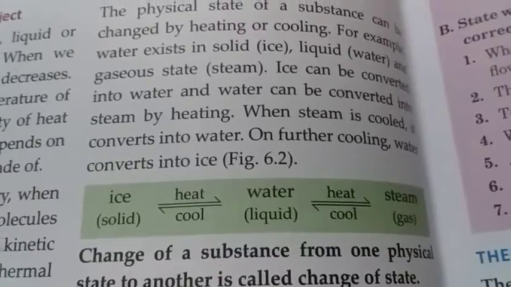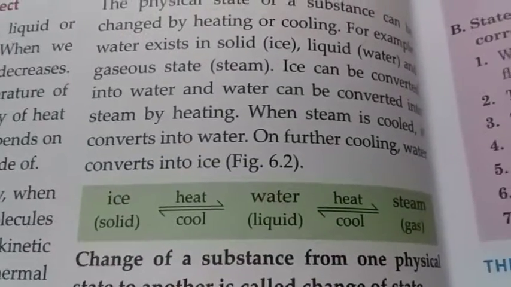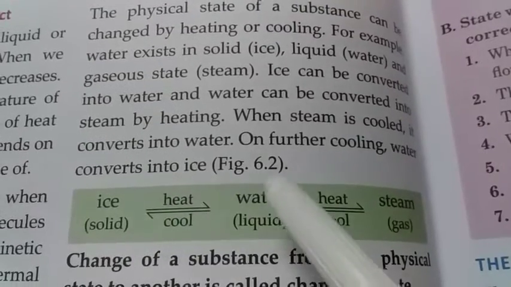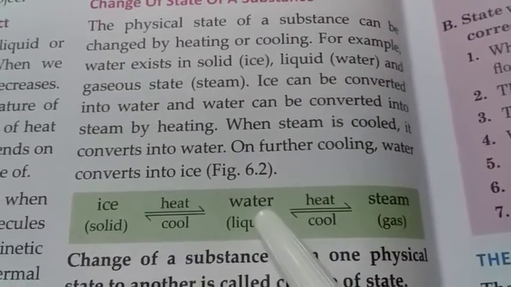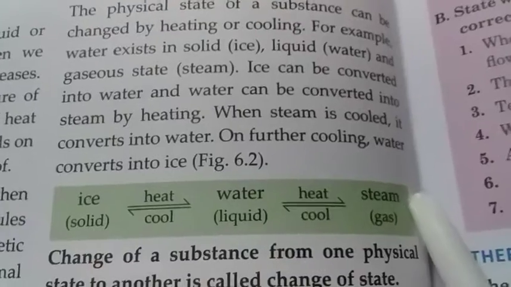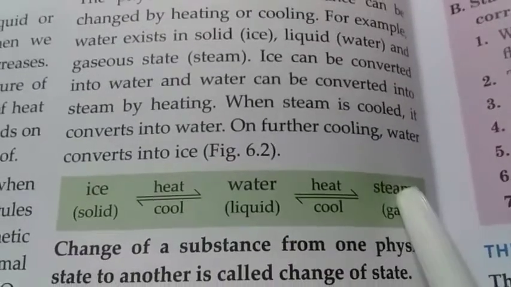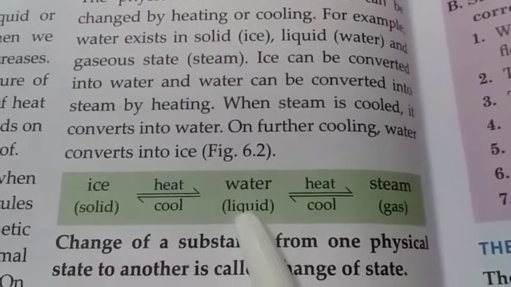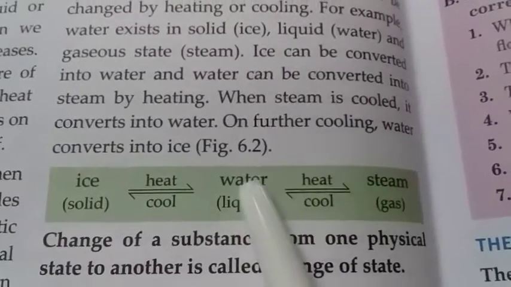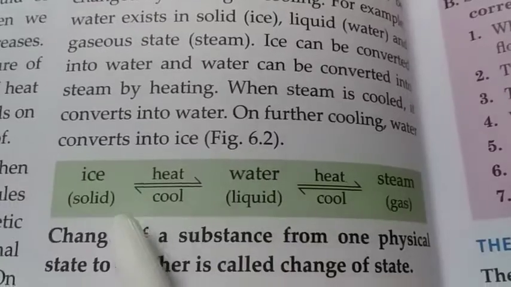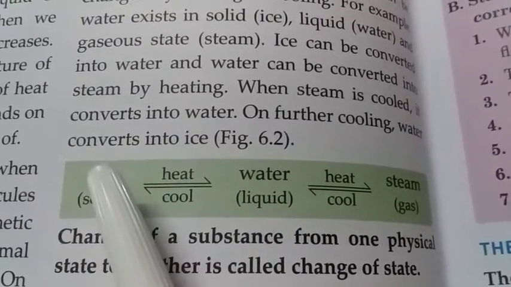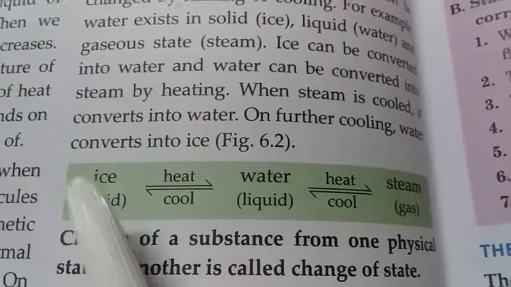We can see here ice is the solid form of water, and when we heat ice, it changes into water, and water on heating changes into steam. And on cooling, the steam or gaseous state of water changes into the liquid state, water, and on further cooling, water changes into ice, its solid state.